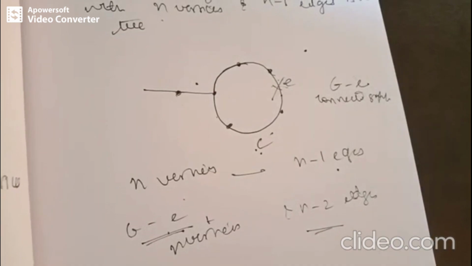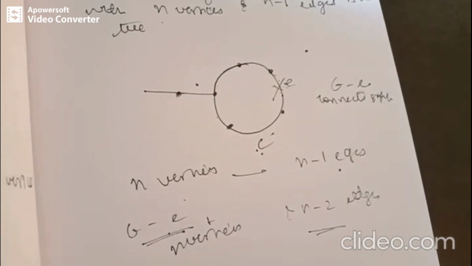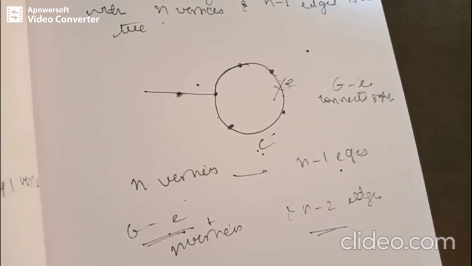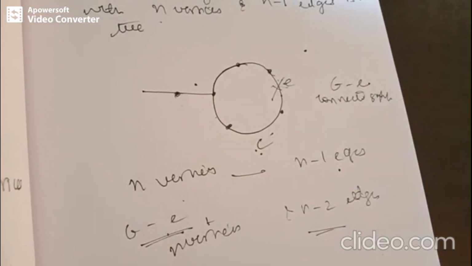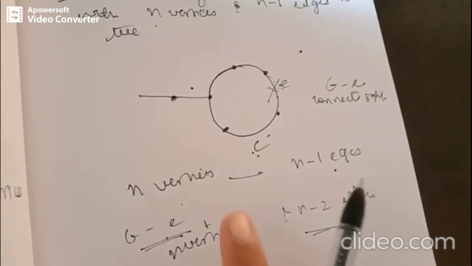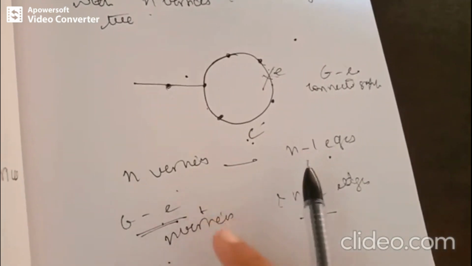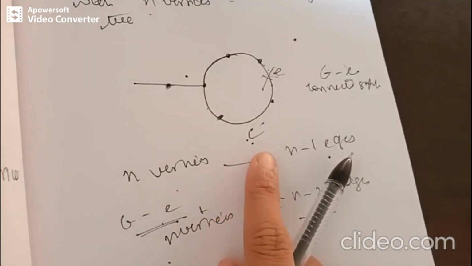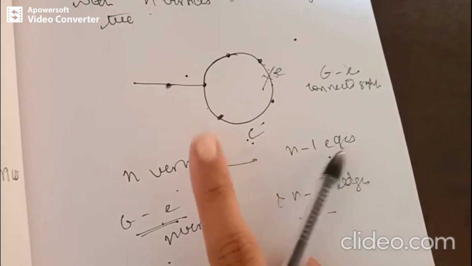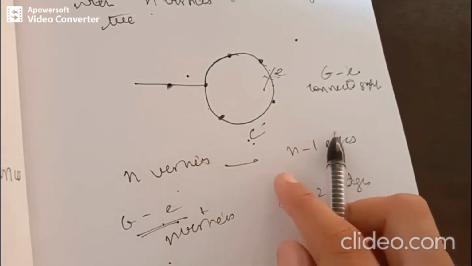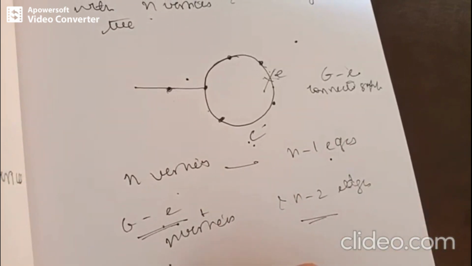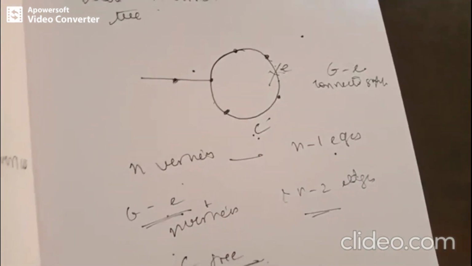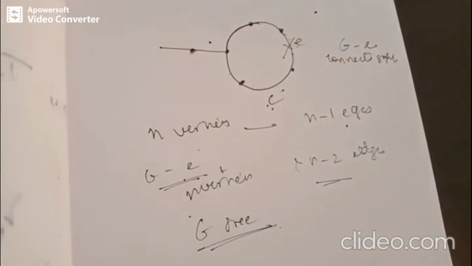So now, this is a contradiction, right? Because we are taking the opposite, a cycle, and then we are getting the result that it is not connected. Therefore, this is a contradiction, and G must not have a cycle. This means that G must be a tree. The graph must be a tree. So this is the proof.